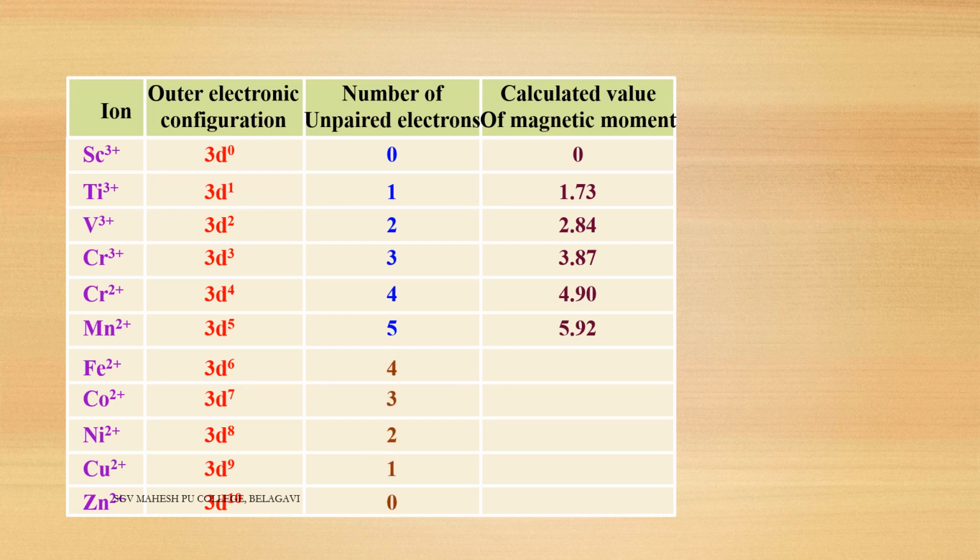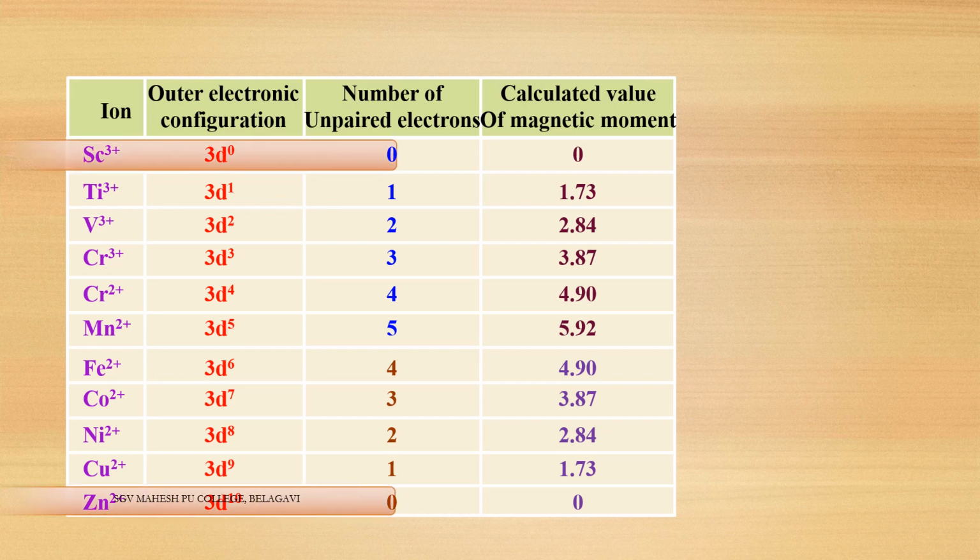Again, 4 unpaired electrons means 4.90, 3 means 3.87, 2 unpaired electrons means 2.84, 1 unpaired electron means 1.73, and 0 means the magnetic moment is 0. So first we have to find how many unpaired electrons are present. Using this unpaired electron count, we can easily calculate the magnetic moment.